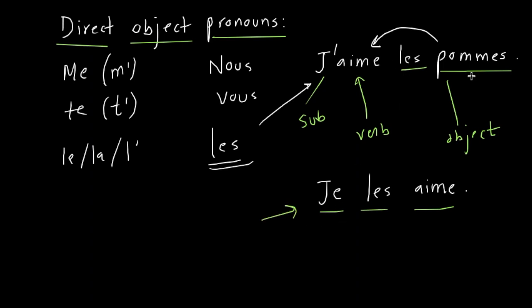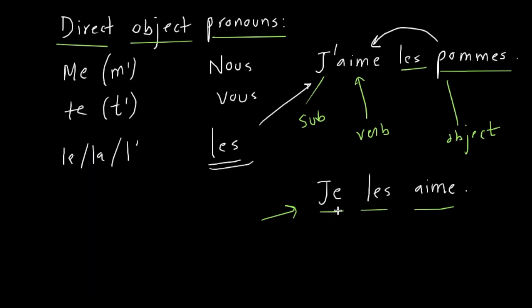This reads so well. J'aime, I like. Les pommes, I like apples. Sounds bizarre, but reads well. J'aime les pommes. And this, je les aime, why do we need this? Does anyone have an idea? Why do we need this? Just to avoid repetition. Awesome.